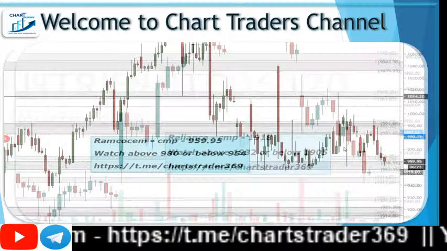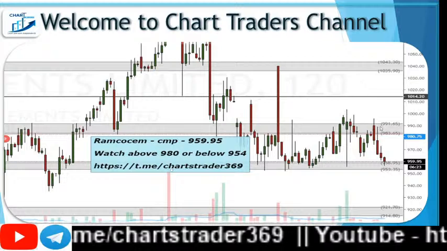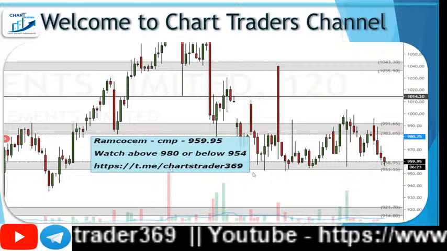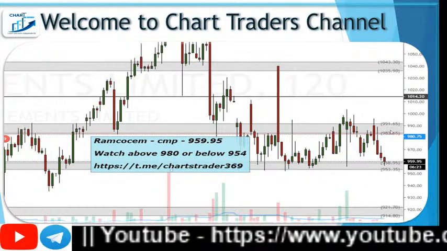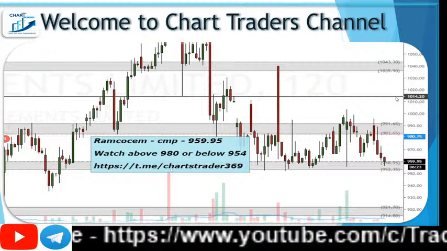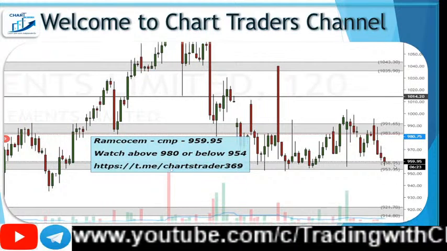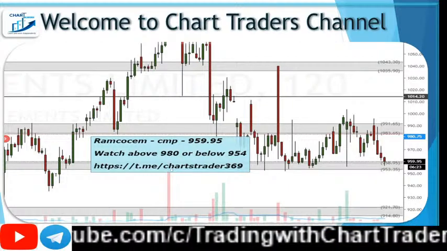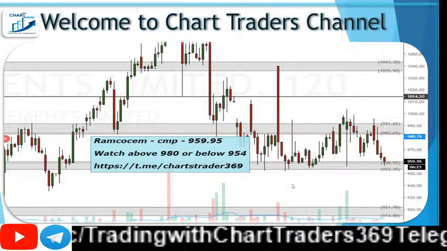So let's look at Ramco Cement. Today we saw a downtrend from 990 and now the support is 958. It's been moving in this range for a couple of weeks. If it bounces again, we can expect it to touch the resistance at 980, and if it breaks this 980, we can easily expect 1014 levels. And if it fails to hold 950, we can expect it to easily touch 924 levels. So that's about Ramco Cements.